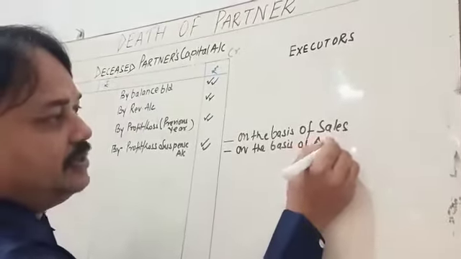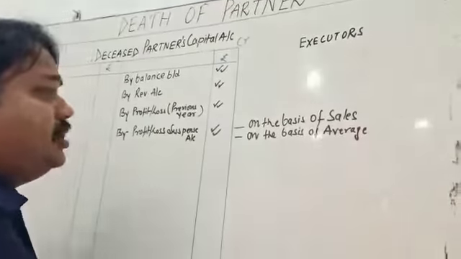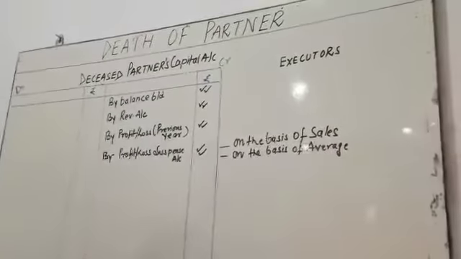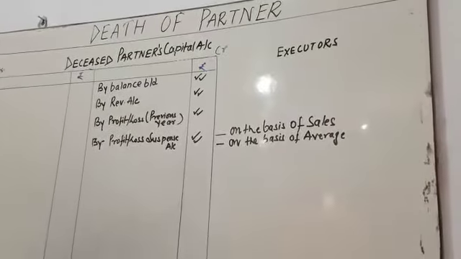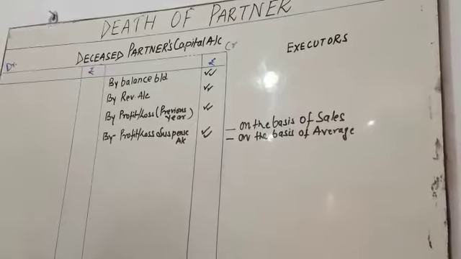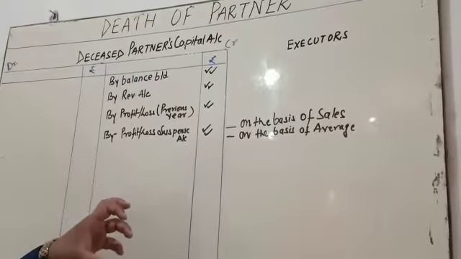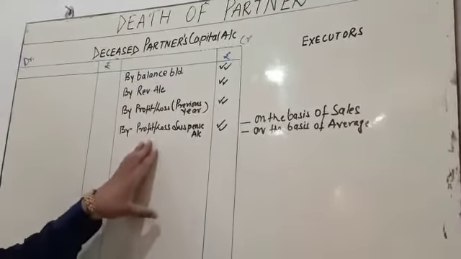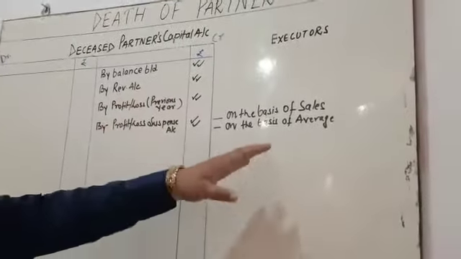Okay, this profit is calculated on the basis of sales or average profit, because the deceased partner died during the accounting period, so we need to calculate and we have to pay some part of the profit to him. It is a very important calculation, my dear student. I will discuss later on.